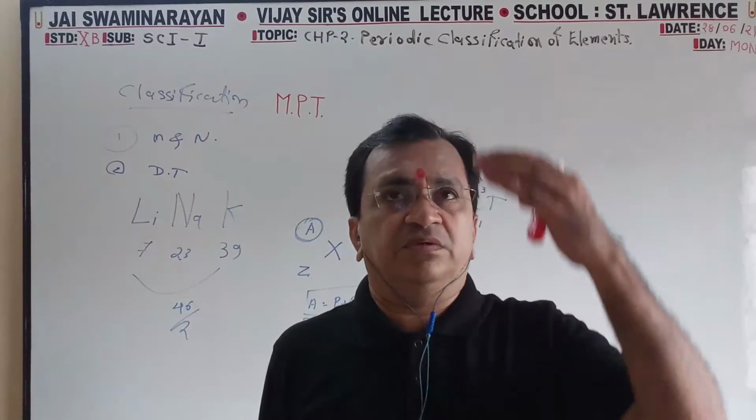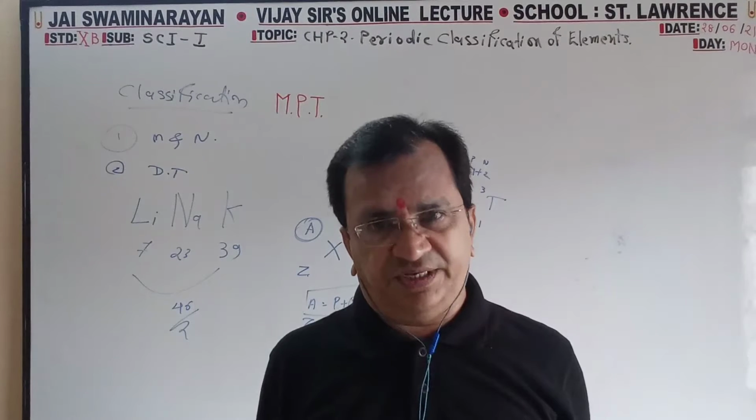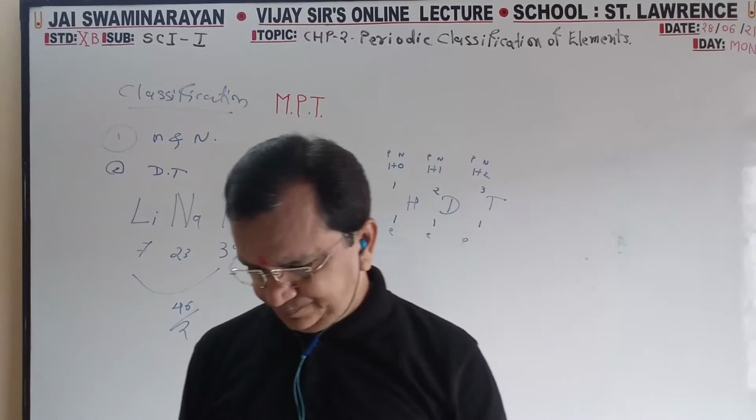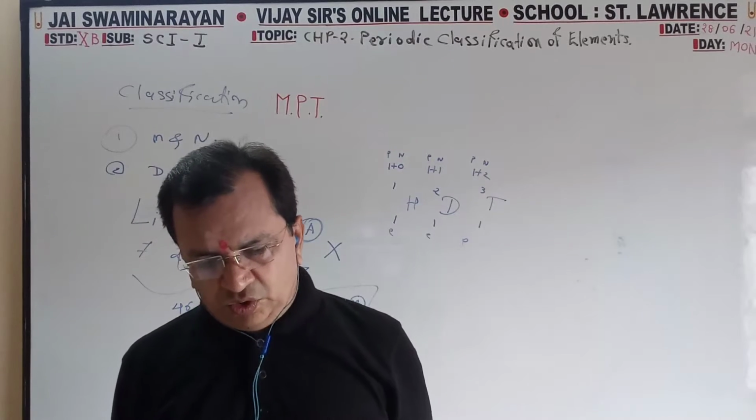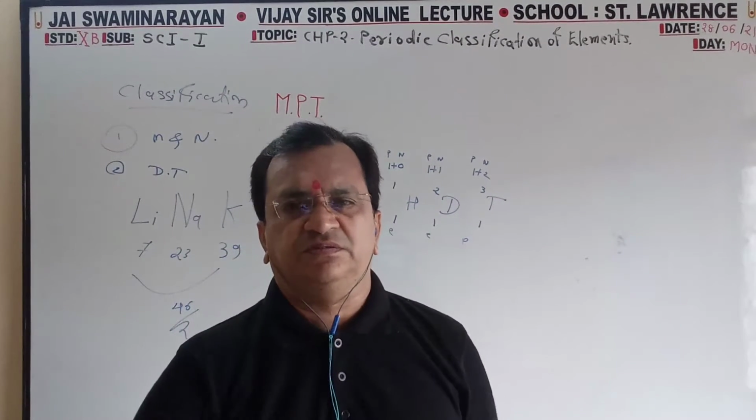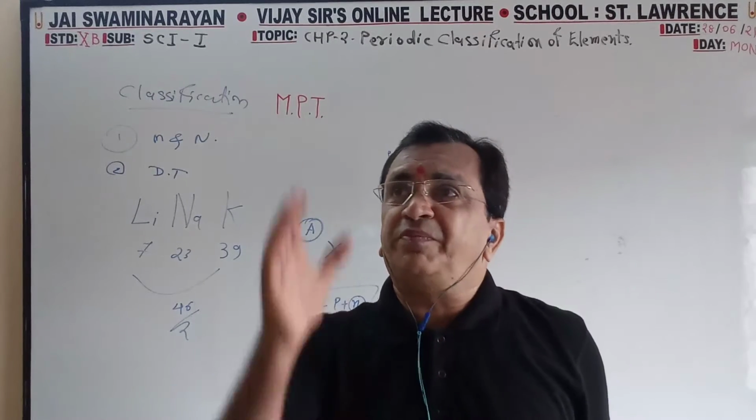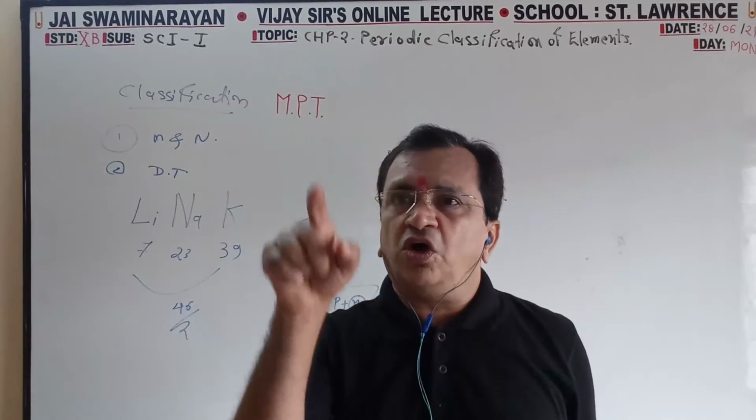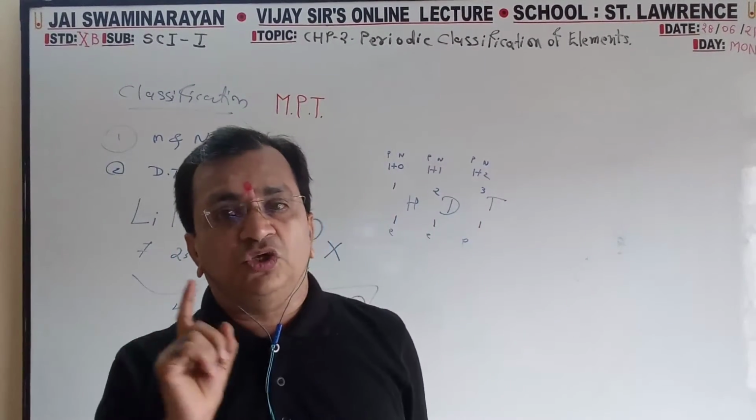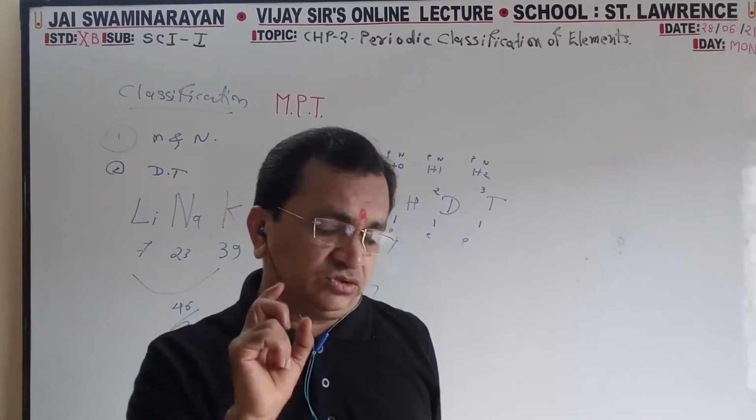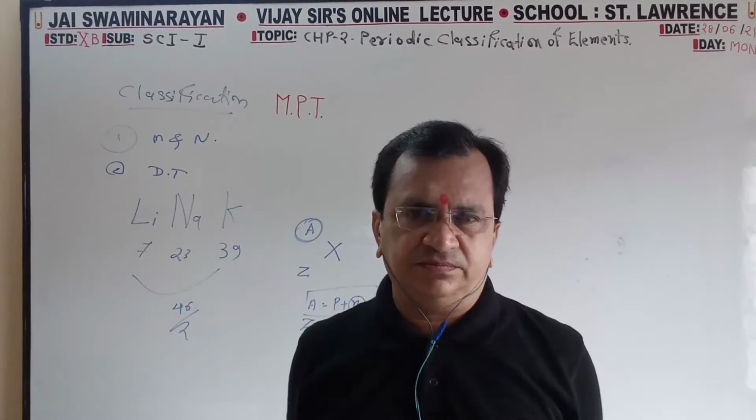In a group, from top to bottom, the number of orbits goes on increasing. Group and electronic configurations. For a particular group, suppose it is the third group, all the elements have 3 electrons in the outermost orbit. So the group number shows the electrons present in the outermost orbit.